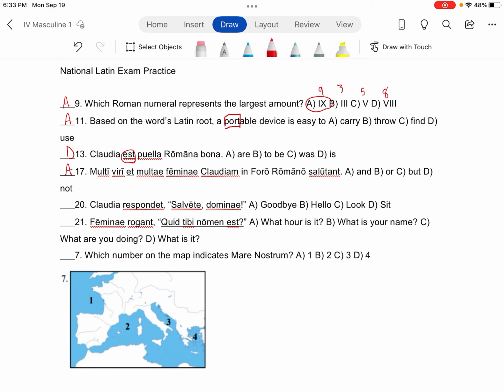Salve, domine, salve. We know that that is hello. What is quod nomen? Nomen is name. So, what is your name? And then mare nostrum. Mare is the word for sea. However, we've got a lot of seas going on. This is the biggie. One is more of an ocean, so we're going to go with 2.